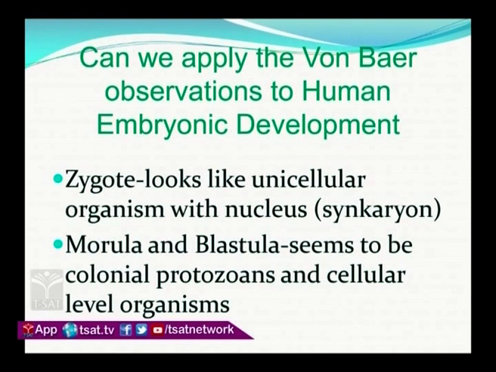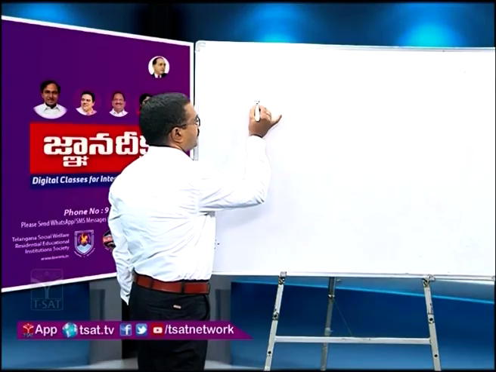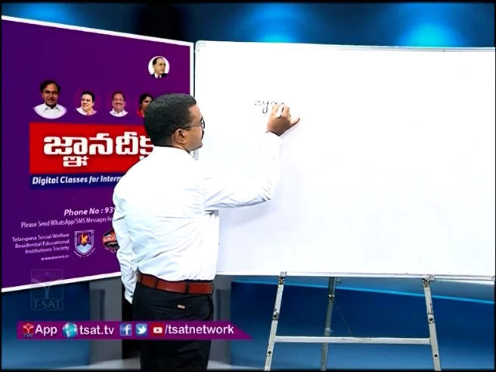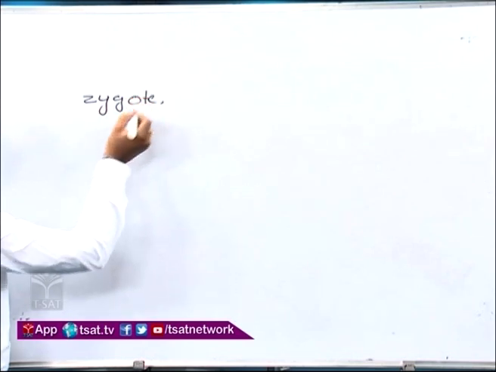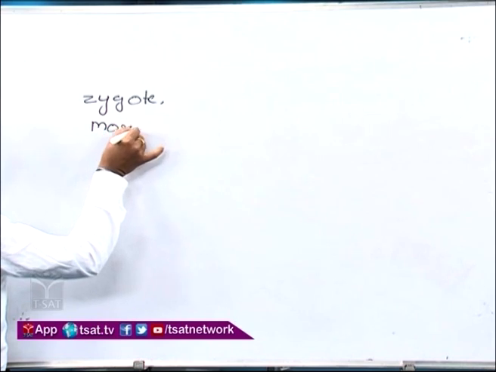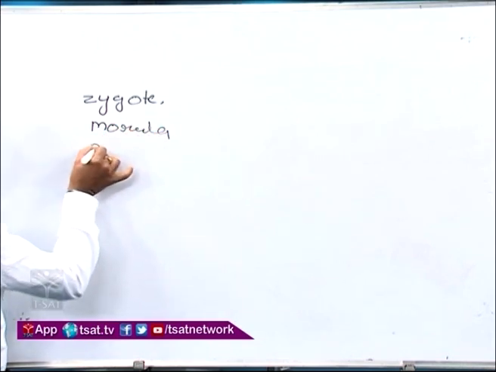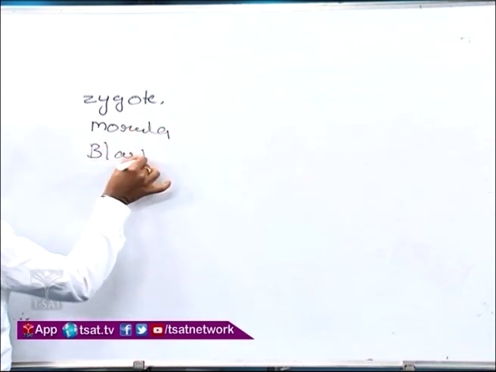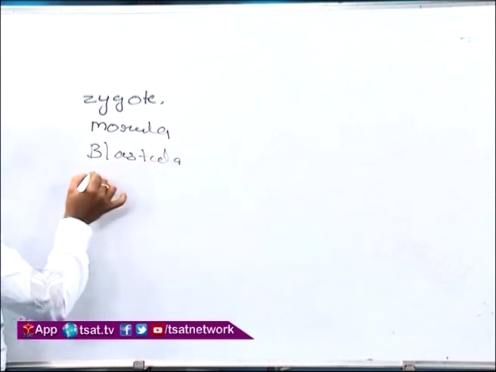So we have to show the sequence of developmental stages of human embryonic development. The sequence of stages includes zygote, morula, blastula, and gastrula.